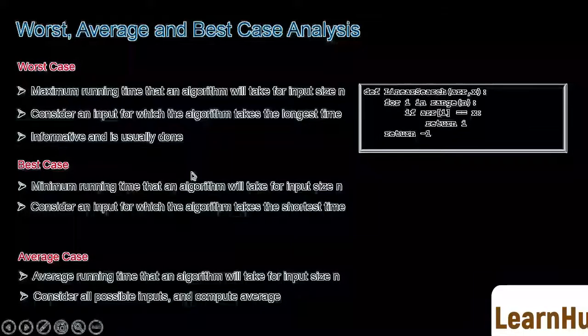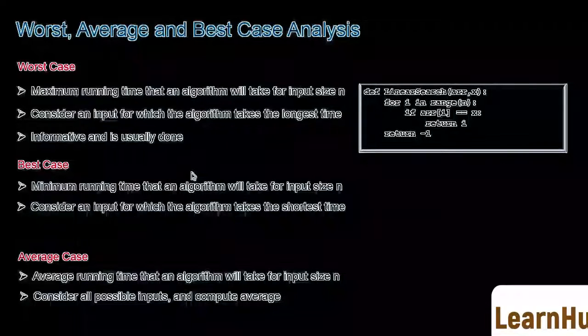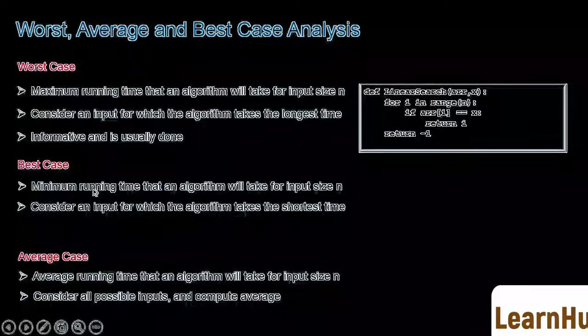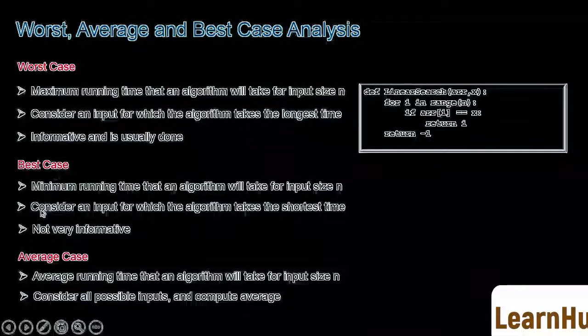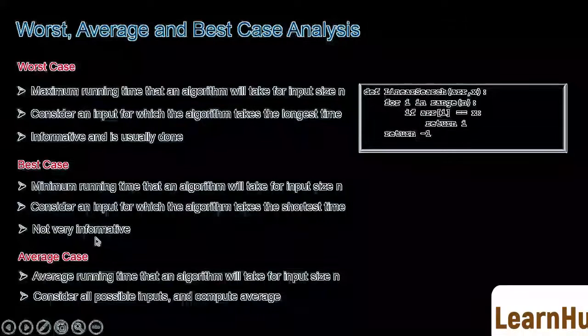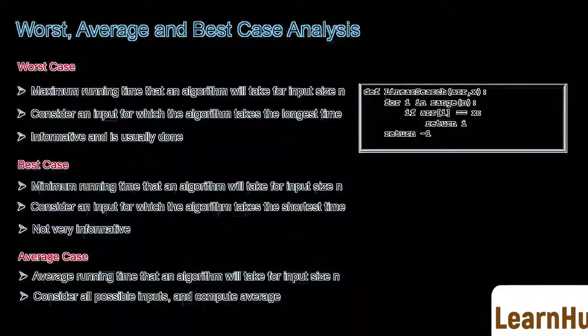In practice, the worst case analysis is usually done to analyze algorithms because in this case, we get to know the maximum time that the algorithm can take. The actual running time can never be worse than this case. Best case analysis is not very useful as the best cases don't occur very often. This case is not very informative as it just gives us the minimum time that the algorithm can take, and the real running time can be much more than this minimum time.